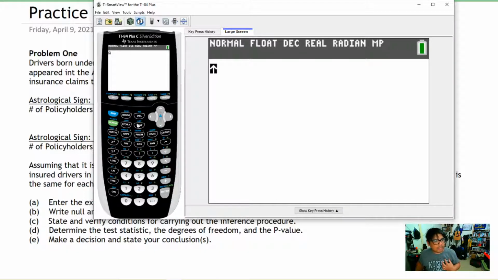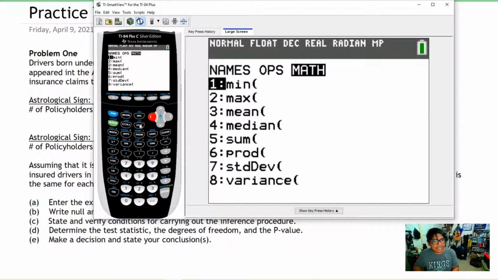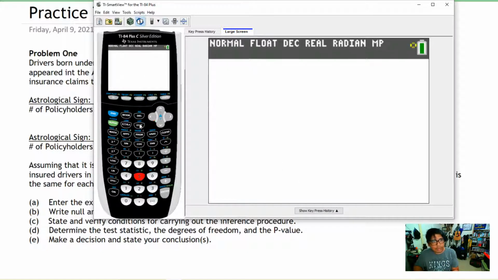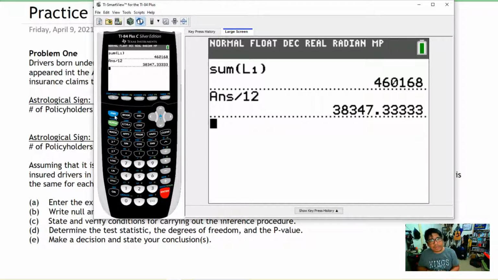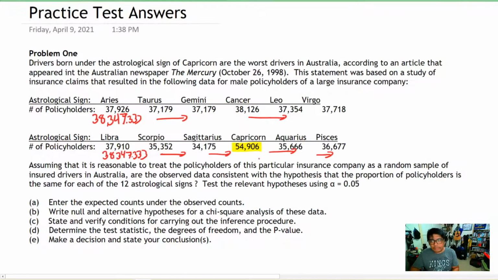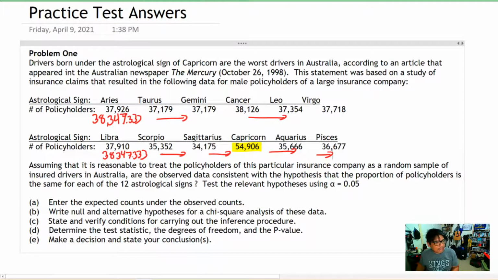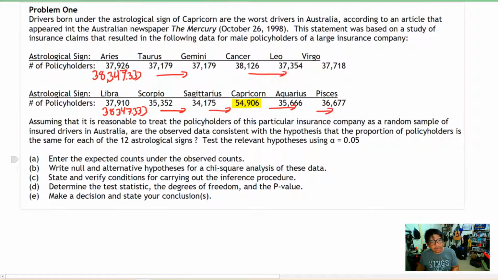Here on the TI-84, we go to list, and then we sum number 5, and then we're going to sum together all of L1. That tells me that this is 460,168 drivers. Well, there are 12 astrological signs, and if we divide that equally, that's 38,347.333. Go ahead and notate that on your list, and that takes care of part A.